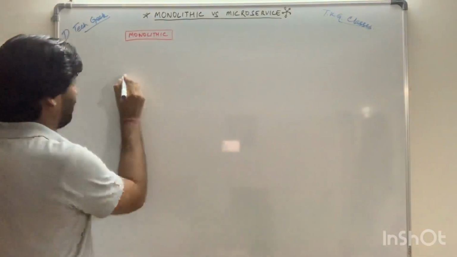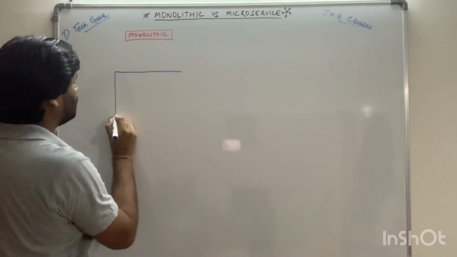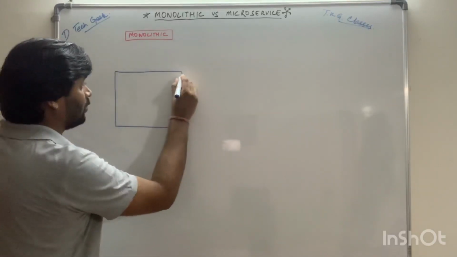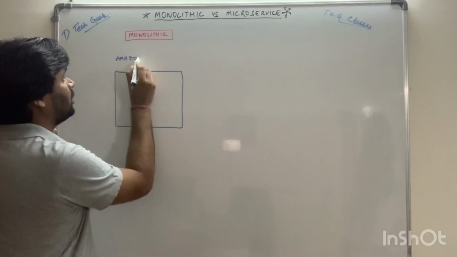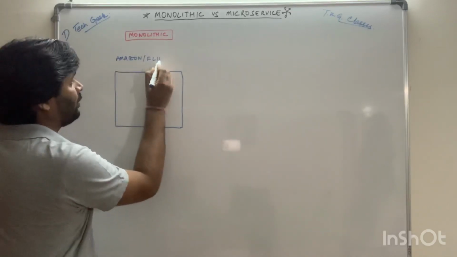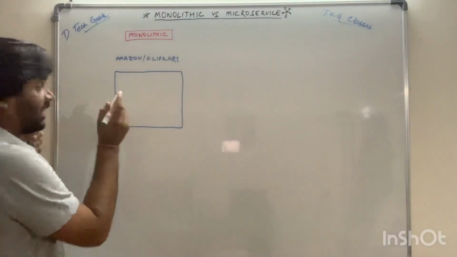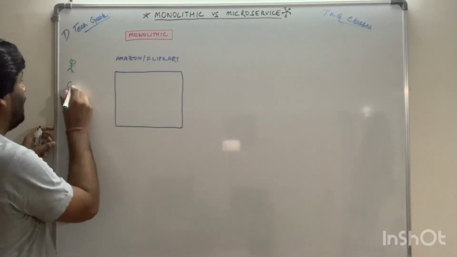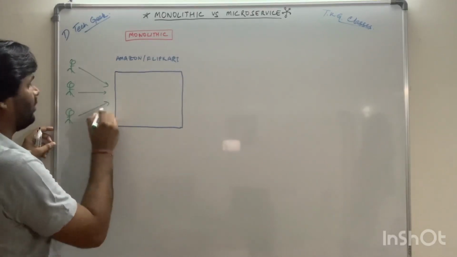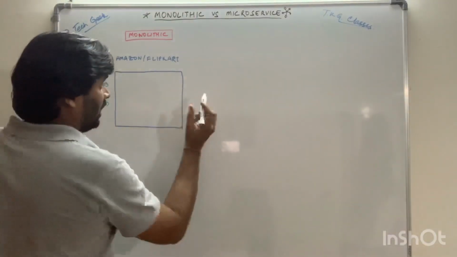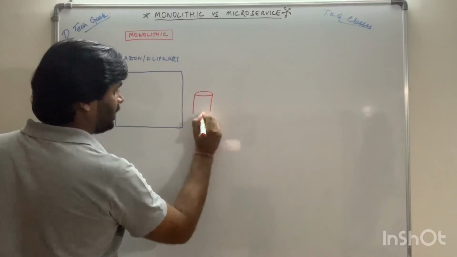Let's say we have a black box, and this is similar to the Amazon or Flipkart app. On the left hand, we have multiple clients associated with this system. Also, this app tries to communicate with its database.